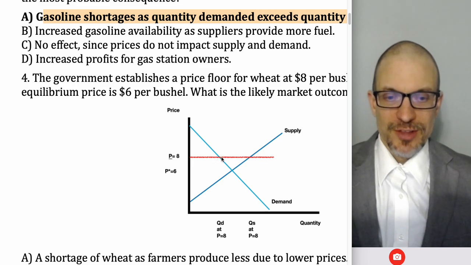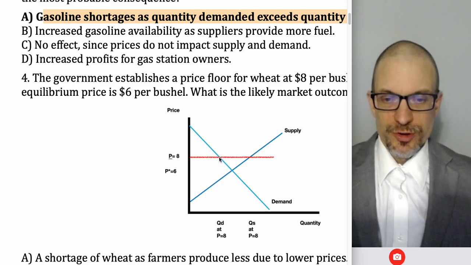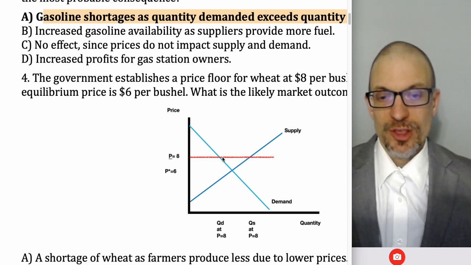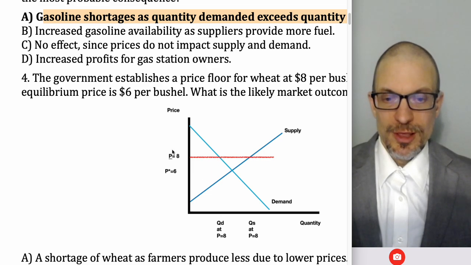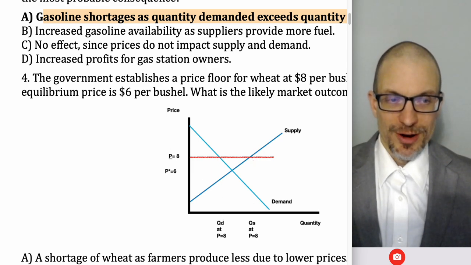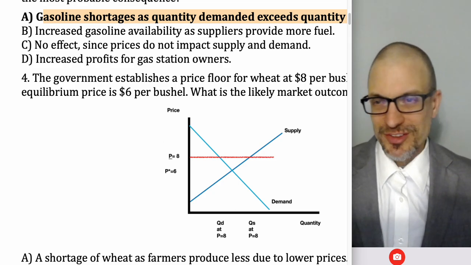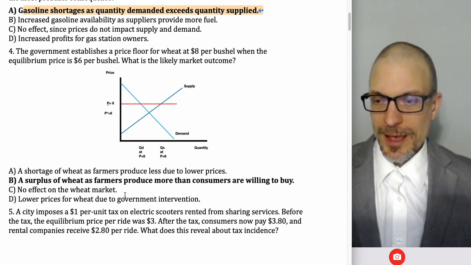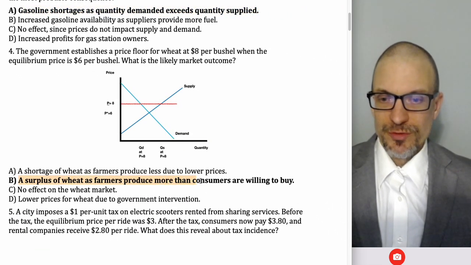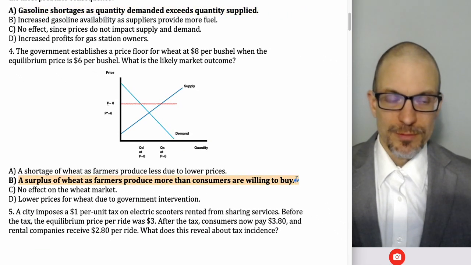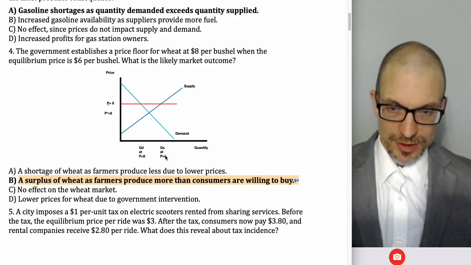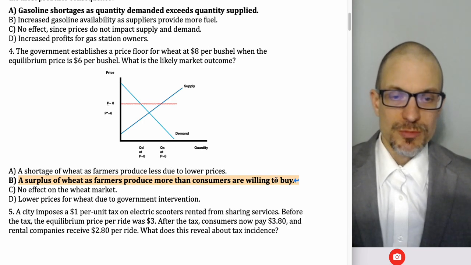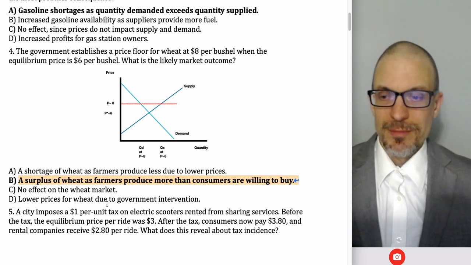The next element that I always think is really important to do is, when we're given a particular price we want to focus on, go ahead and find the quantity demanded at that price, find the quantity supplied at that price. Sure enough, we're going to have a shortage. Now, who knows what those quantities are? I don't know. It doesn't matter for the context of what we're developing. But definitely we're going to get a surplus of wheat because farmers are producing more in the sense of quantity supplied than consumers are willing to buy in the sense of quantity demanded.